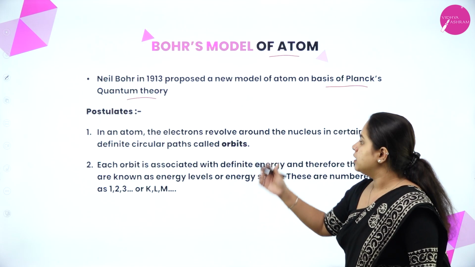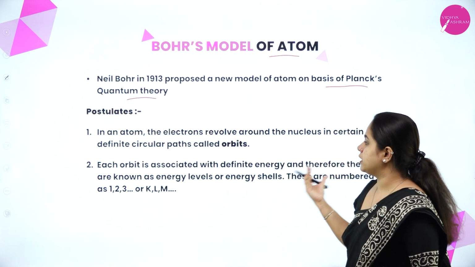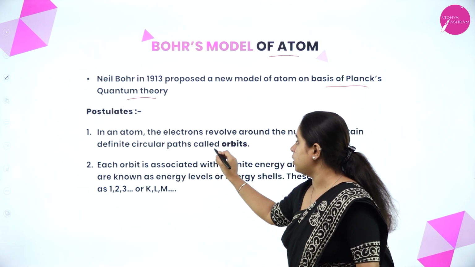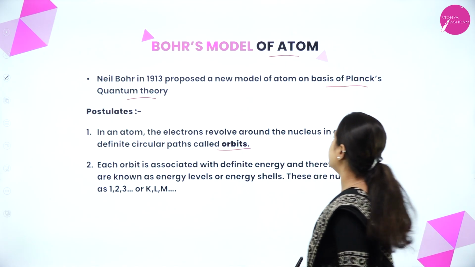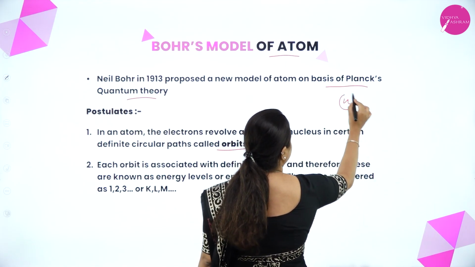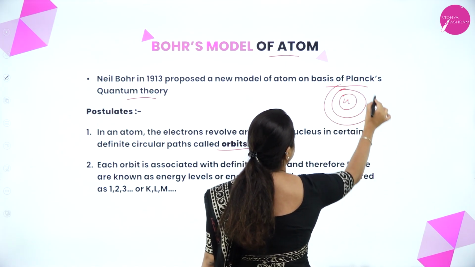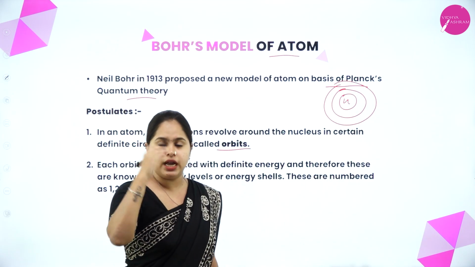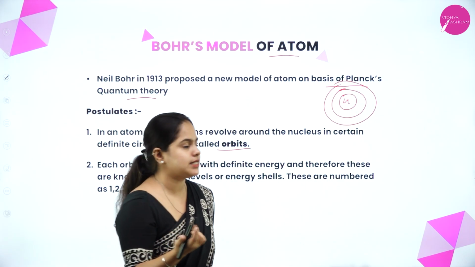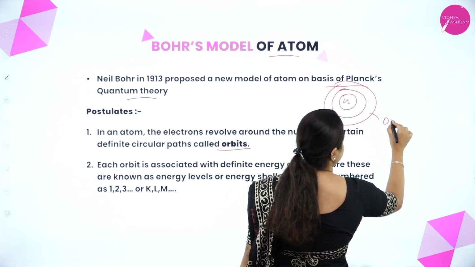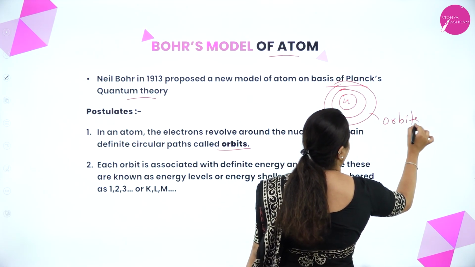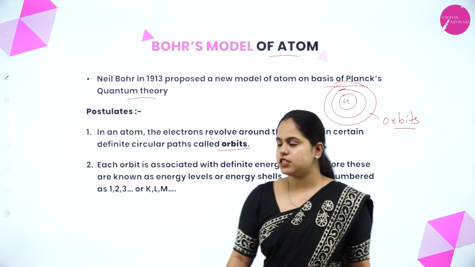In an atom, the electrons revolve around the nucleus in certain definite circular paths called orbits. There will be a nucleus and there are different circular paths you can see in which the electrons are revolving around the nucleus, and each of these paths is called an orbit. This was the first postulate.